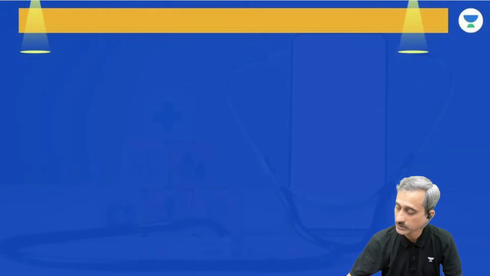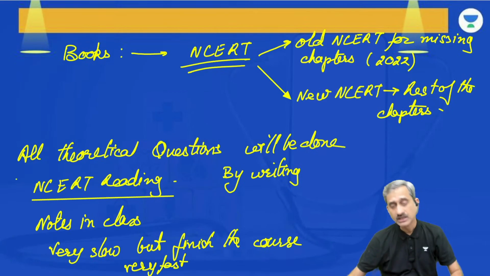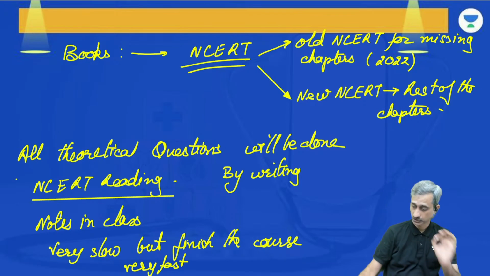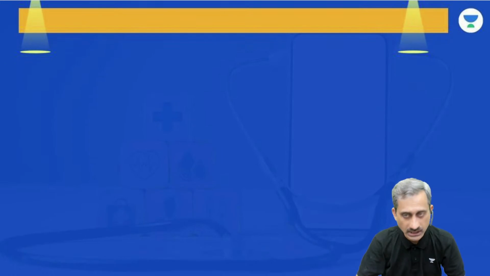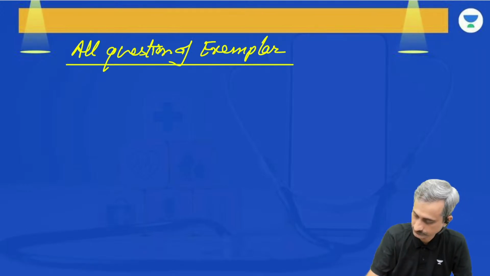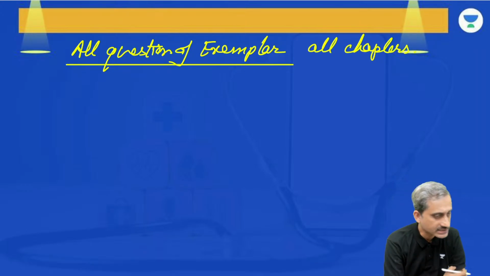So that is what we have to understand. We are going to go very slow and we are going to finish off the course very fast. We are going to use the NCERT, and do the NCERT thoroughly. In addition to that, we are going to do all questions of Exemplar, all chapters. And as you very well know, we are doing the NCERT Exemplar also.